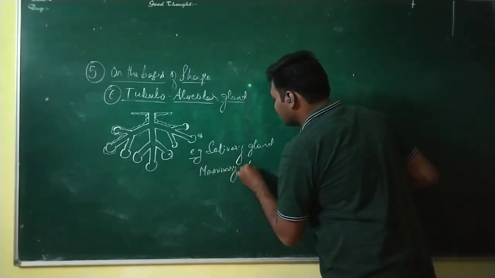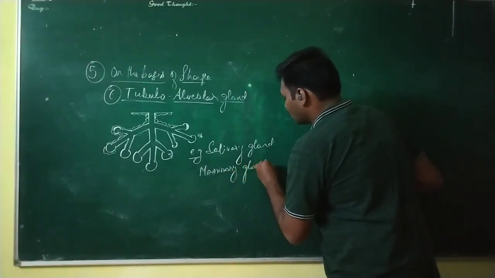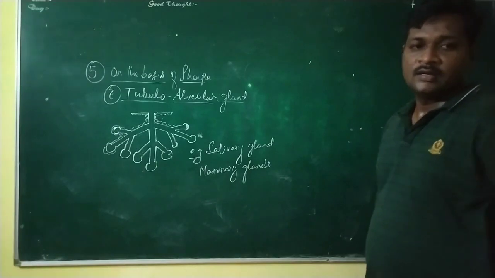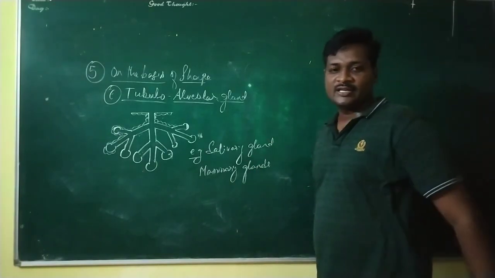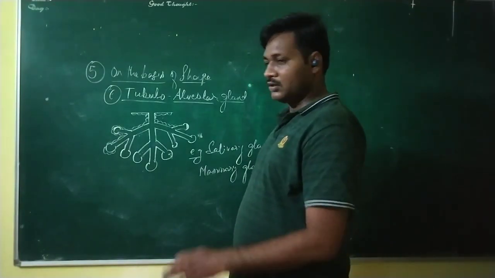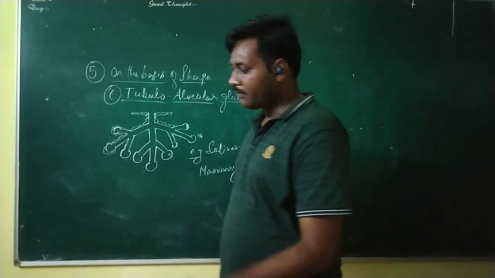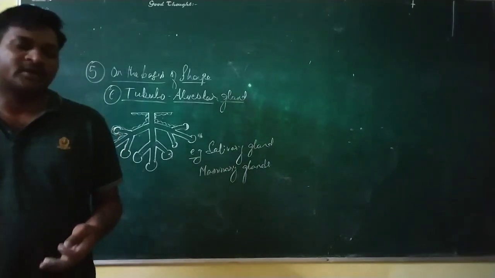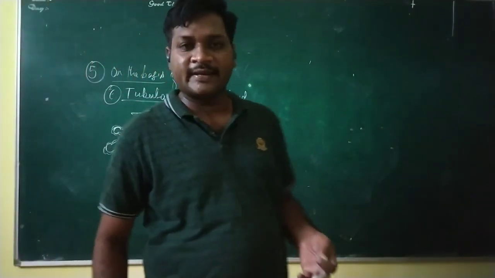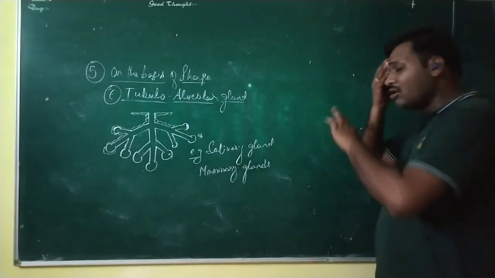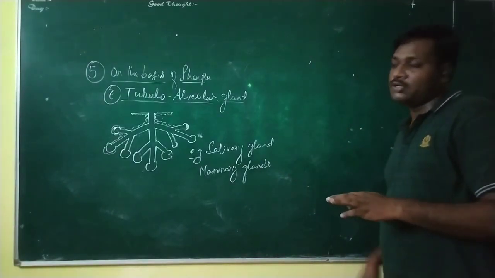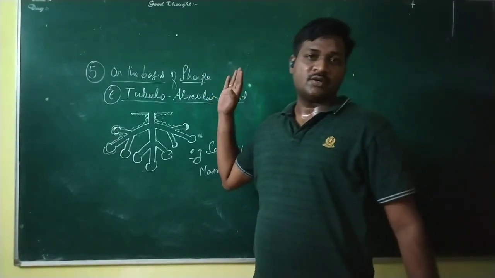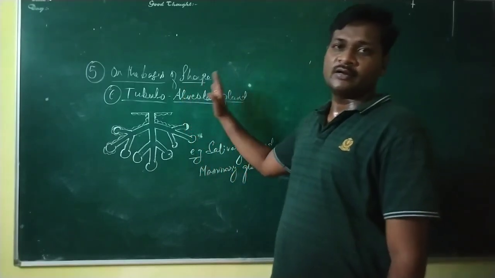So this is the detailed classification of glands, on the basis of shape, on the basis of number of cells present, and then on the basis of mode of secretion. We have discussed all the criteria for classification of the glands. I hope you have understood this.